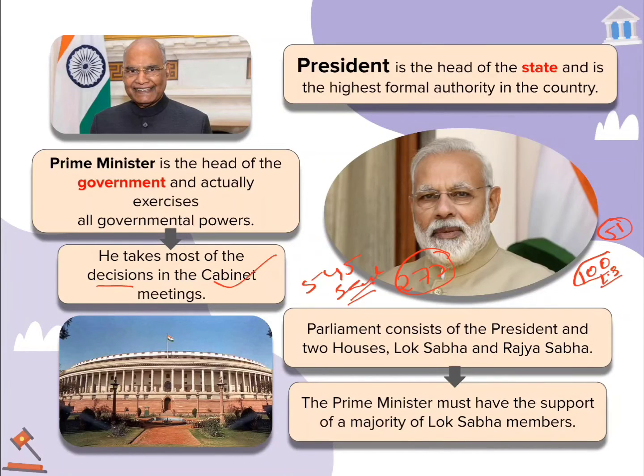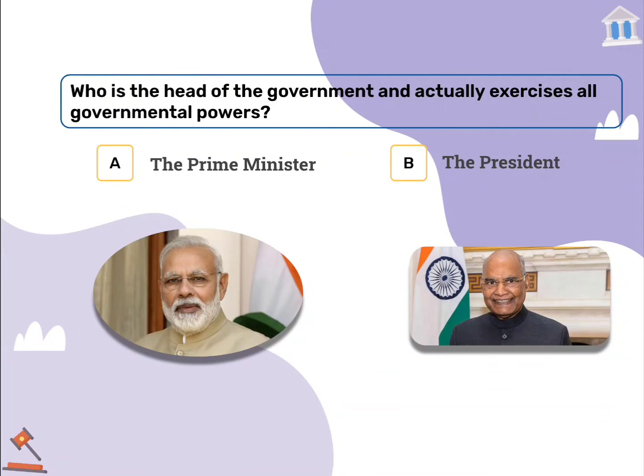Let's take a quick simple question. Please pause the video and answer in the comment section: who is the head of the government and actually exercises all the government power? It's A, prime minister, or B, president. You have 10 seconds to answer. Please mention in the comment section.